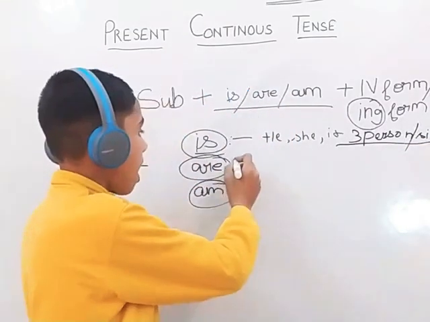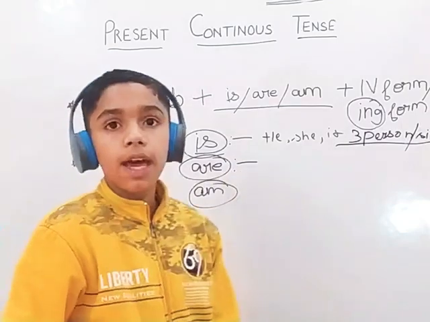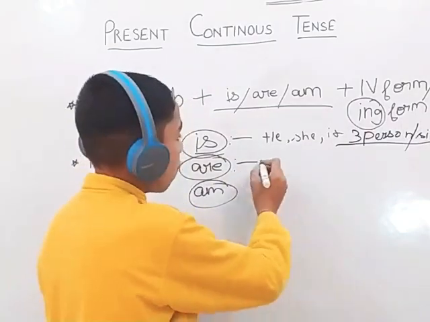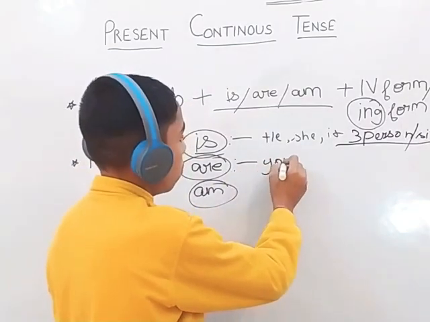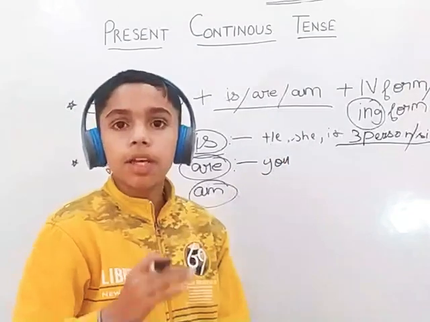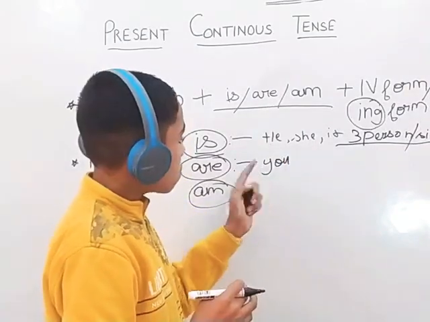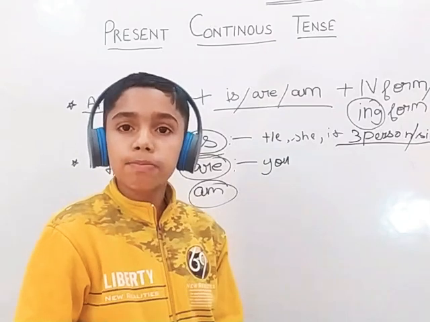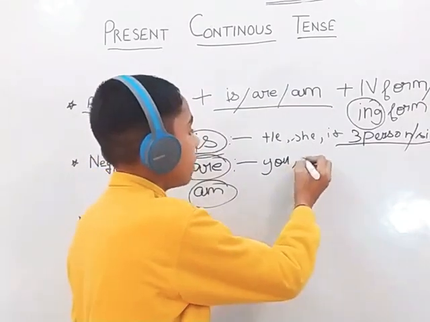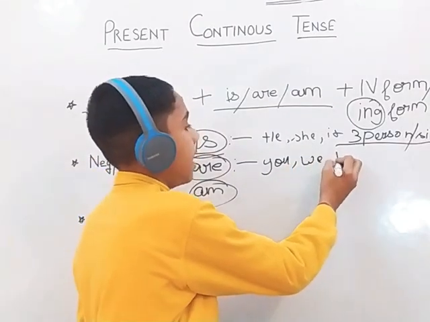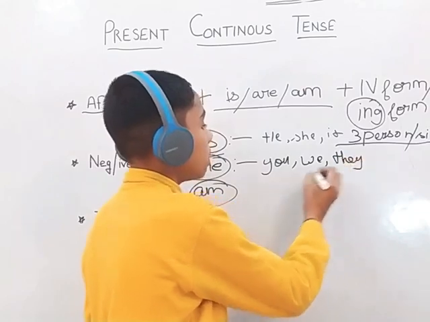And are is coming for every plural. So what are plural? They are you, we, and they. You is both singular and plural. We can use you for singular as well as plural, and we and they also.